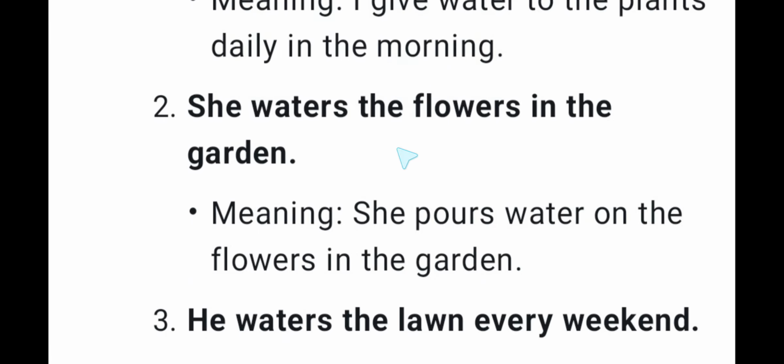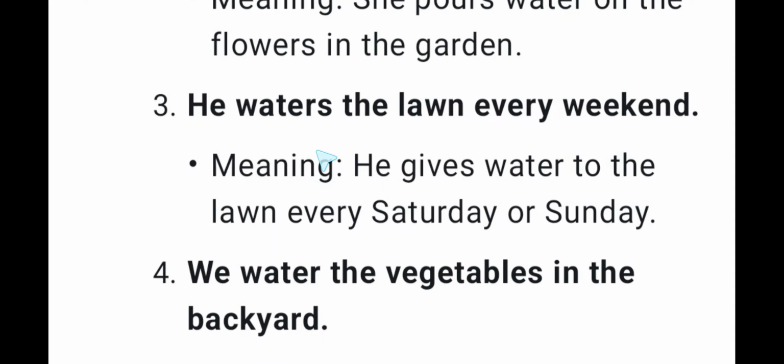She waters the flowers in the garden, meaning she pours water on the flowers in the garden. He waters the lawn every weekend, meaning he gives water to the lawn every Saturday or Sunday.